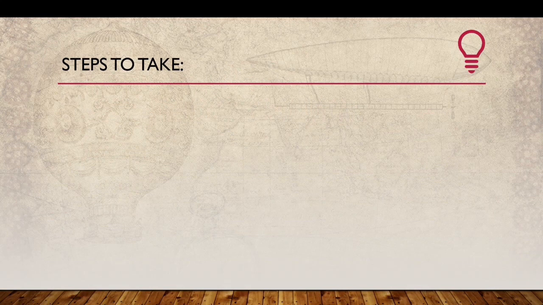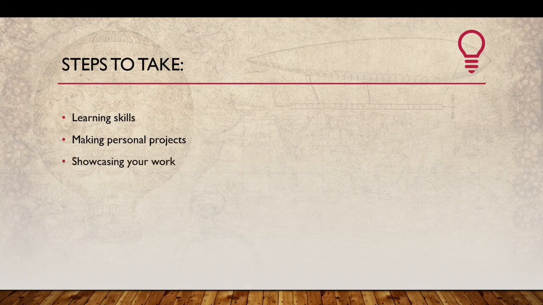There are primarily 4 steps that you need to take in order to start a career in computer vision. First is to learn skills, then make some personal projects. The third step is to showcase your work, and the final step is entering the field of computer vision.